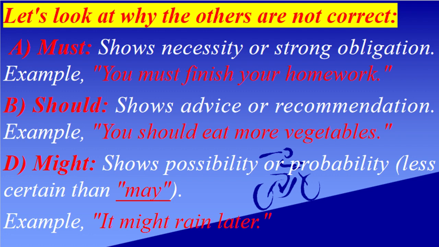Must shows necessity or strong obligation. Example, you must finish your homework. Should shows advice or recommendation. Example, you should eat more vegetables. Might shows possibility or probability less certain than may. Example, it might rain later.